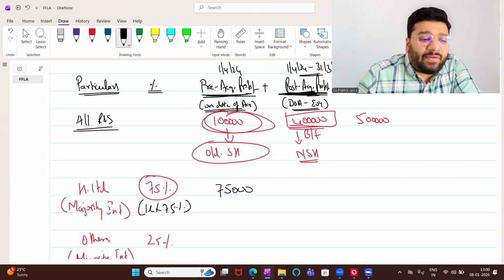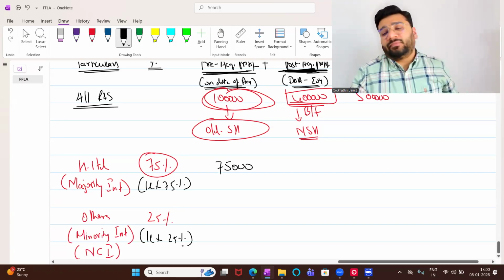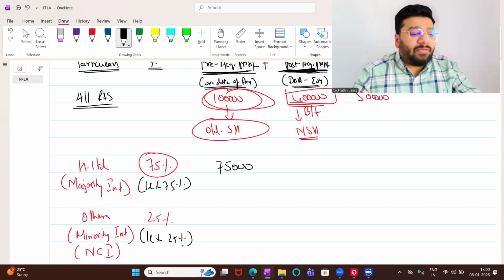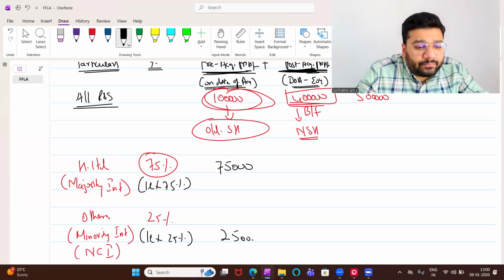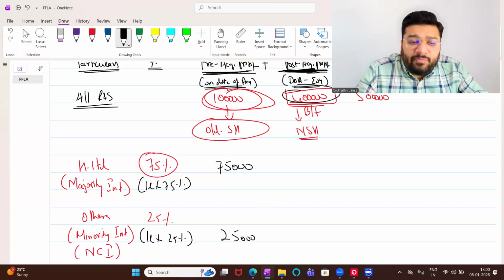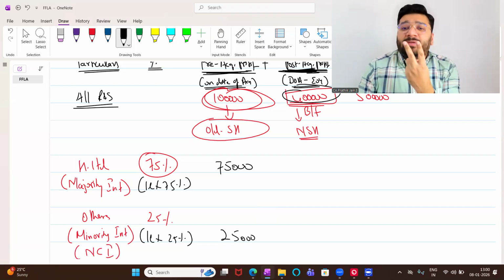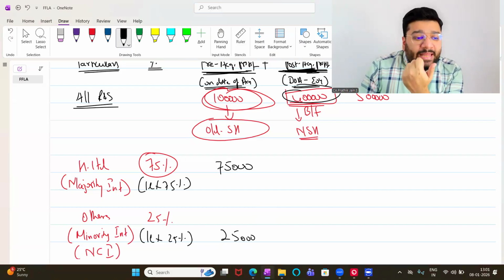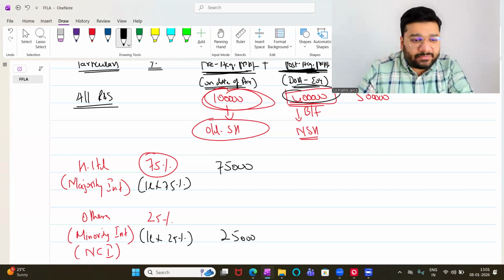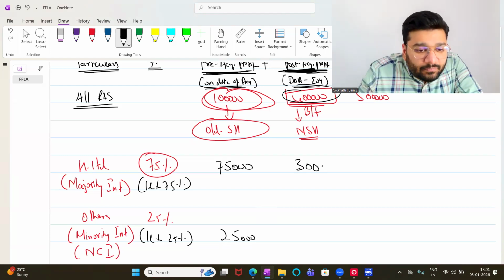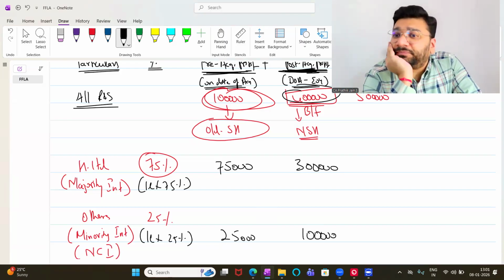So 1 lakh into 75% is 75,000. And 1 lakh into 25% is how much, people? 25,000. Similarly, can you give me a breakup of 4 lakh rupees? 4 lakh is current year's profit, which I have to split between 2 people. One person holding 75% share, another person holding 25% share. So 4 lakh's 75%, 4 lakh's 25%. How much it is? 3 lakh and 1 lakh. Any difficulty?